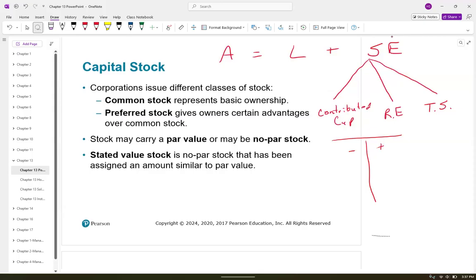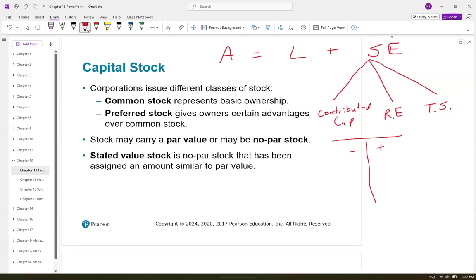The other one over here is called treasury stock. Remember, I mentioned that a minute ago. That's where we went in the open market and bought our own shares of stock. Treasury stock is a contra equity account. What is contra equity? Let's just write that here.